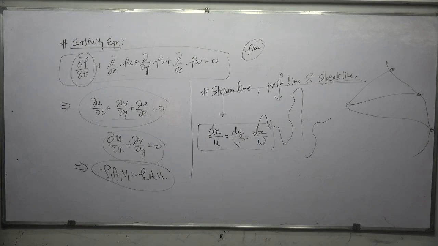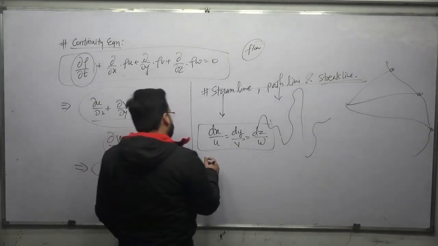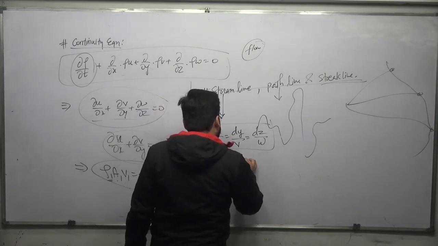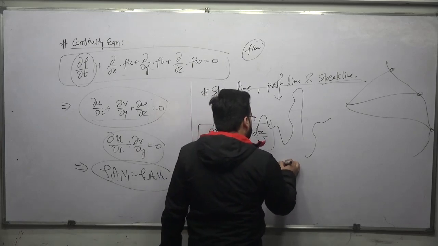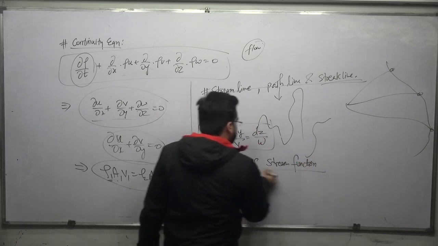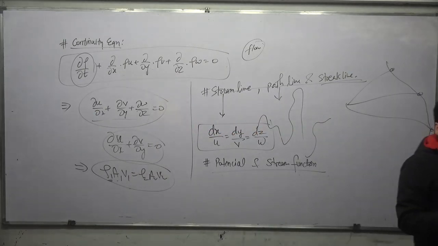After this, we solved some questions also. Then we had the potential and stream functions. Now, what is a potential function? The potential function basically tells you about the head.